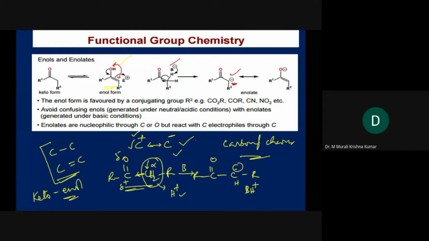How are we able to do that? We added one electron withdrawing group over here, so thereby we are able to generate this. Electron withdrawing groups can be COOH, a simple carbonyl group, or cyanide, or a nitro group. If we have any one of these groups over here, we can generate a negatively charged species, so thereby we can have the nucleophilic carbon that is needed for forming a bond.